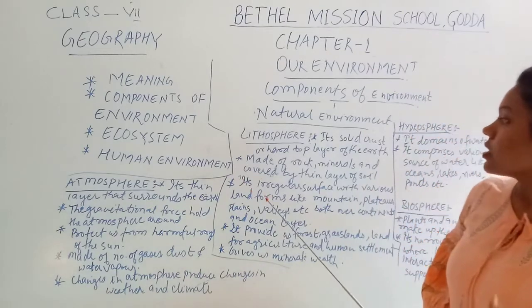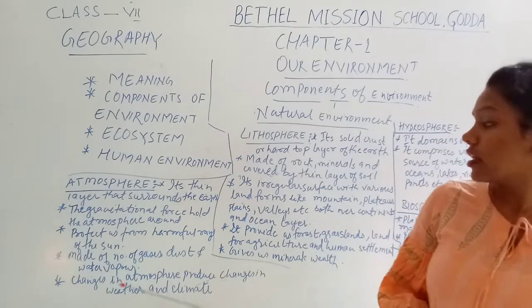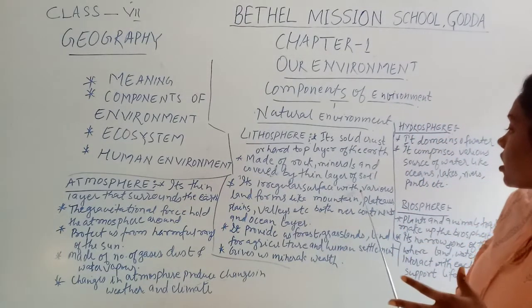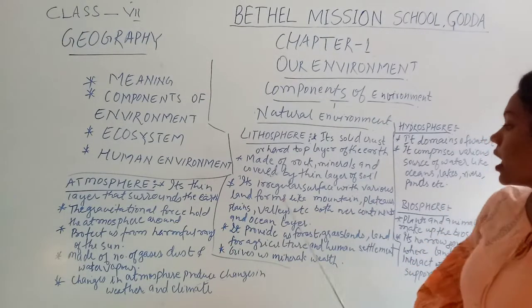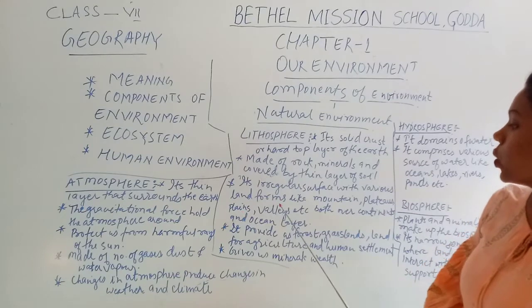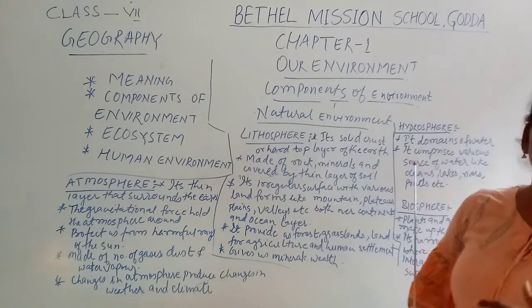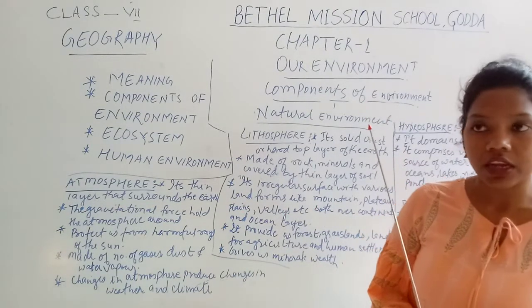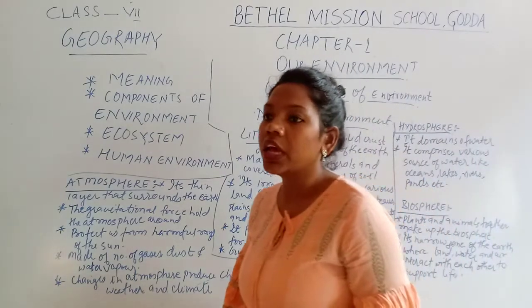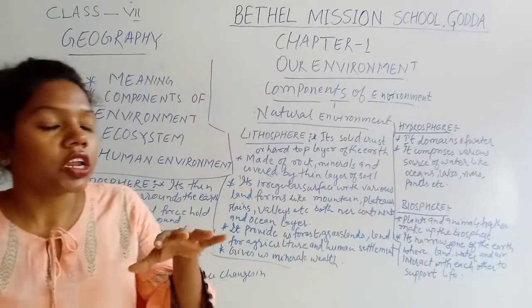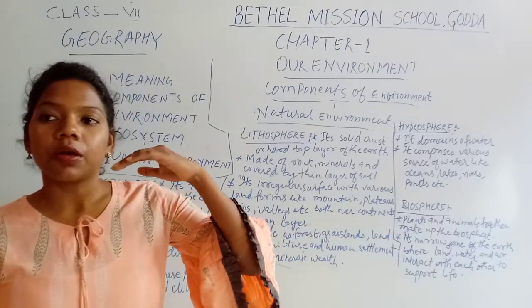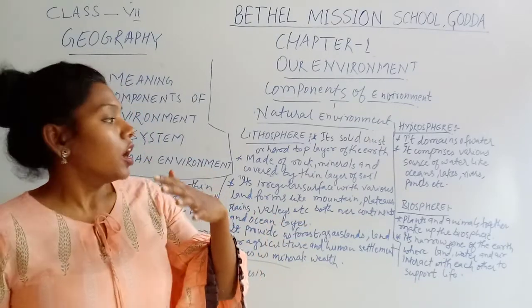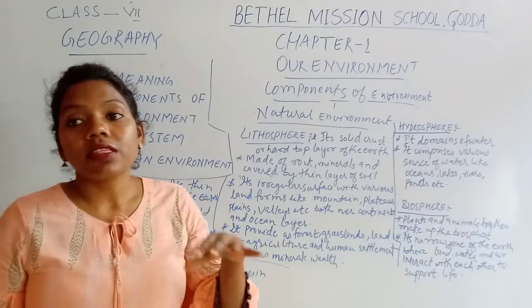Another is that this lithosphere or this land is covered by an irregular surface of various landforms. It can be mountains, plateaus, plains, valleys, etc., both over the ocean and the continent. For example, if you see the place where we live, you cannot see the land as a plain area everywhere.